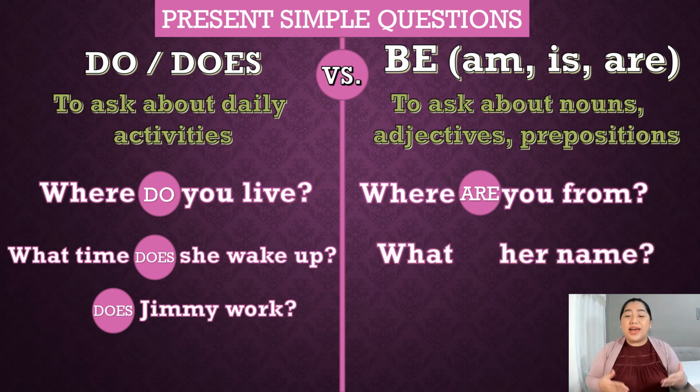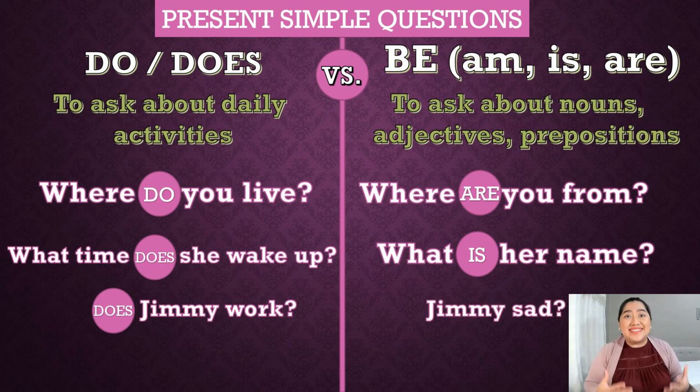Look at the next one. We have: what her name? Name is a noun. It's not a verb. So we have to write a verb here. Of course, the verb be. But the question is, what is her name? What are her name? What am her name? Well, the correct option is: what is her name? Because we're only talking about a singular noun, name. So, what is her name? Oh, Susan. Julia. What is her name?